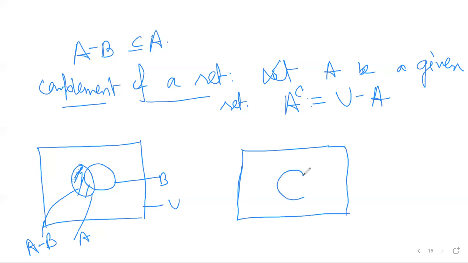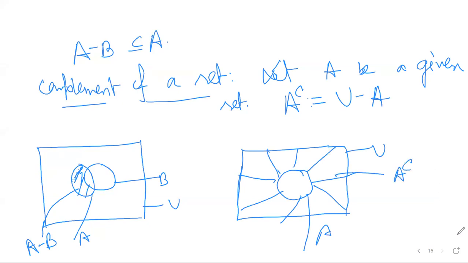And the complement is, this is my A set, then U minus A. U is this set, A is this set, so U minus A is this part, right? This is my U minus A set, that is my A complement. So if we look carefully, A union A complement always gives me the universal set, right? Fine. The next operation is Cartesian product.